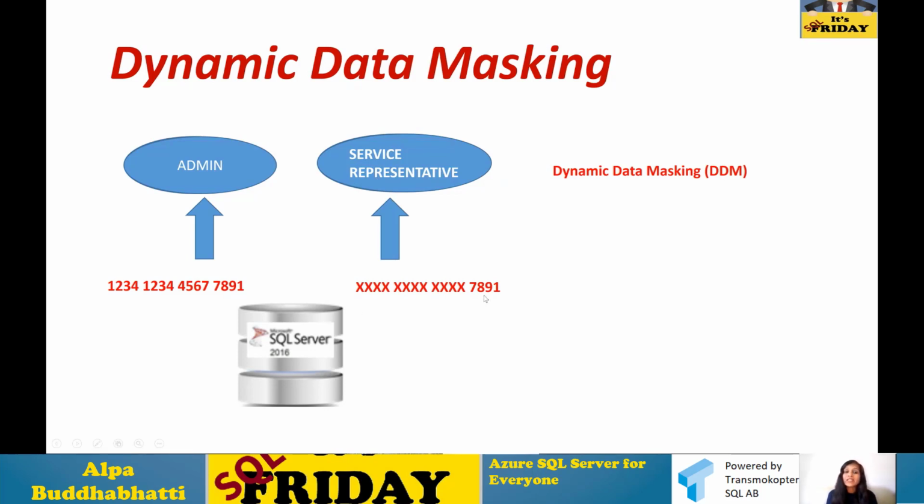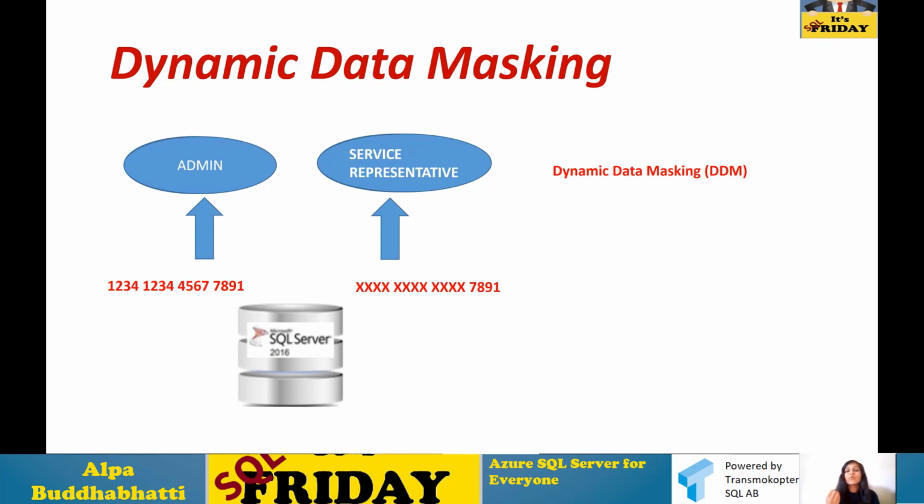So without exposing full information, the call agent can identify the end user by asking for the last four digits, or something else like an email address which starts with A. This is the basic example of dynamic data masking.